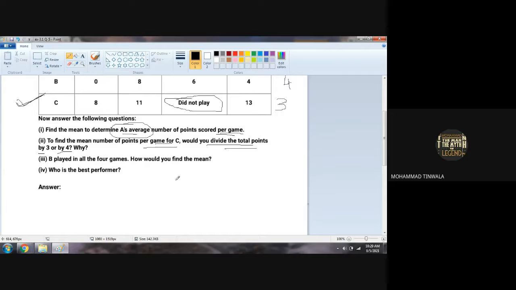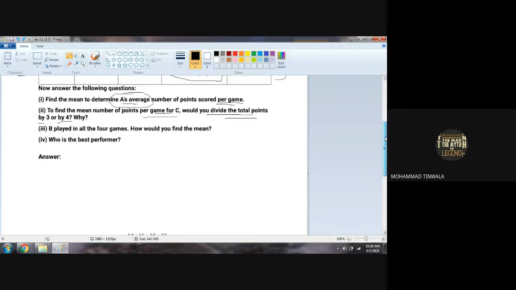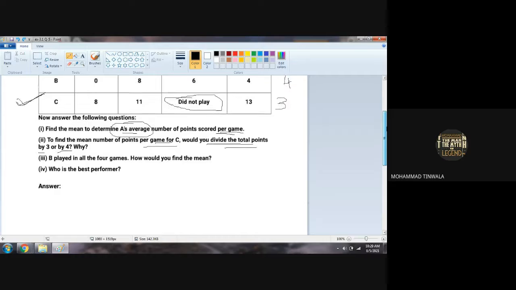Come on, girls, it is very easy. Sum of all the observations upon number of observations. So the number of observations is what? 3, because one game he skipped. He has not played one game, so why count that game?